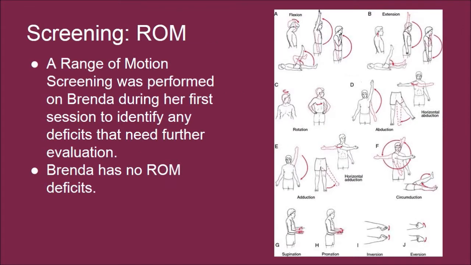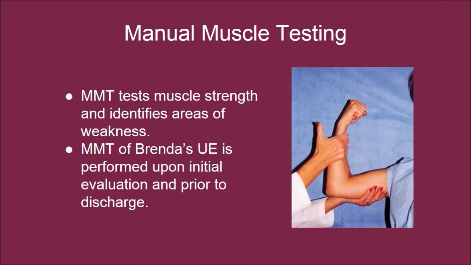A range of motion screening was performed on Brenda during her first session to identify any deficits that needed further evaluation. Brenda has no range of motion deficits. Manual muscle testing measures muscle strength and identifies areas of weakness. Manual muscle testing of Brenda's upper extremities is performed upon initial evaluation and prior to discharge.